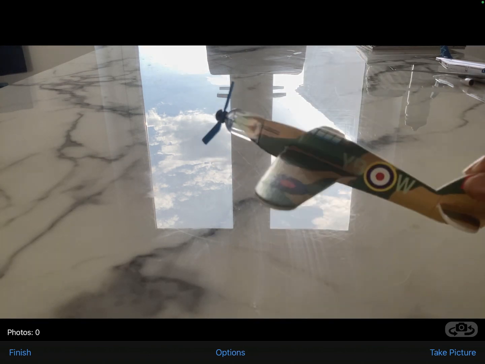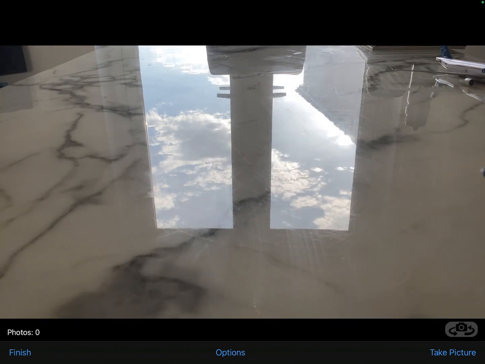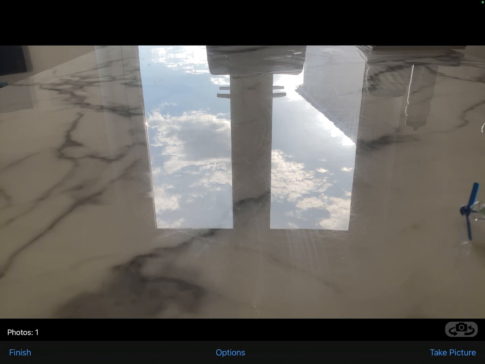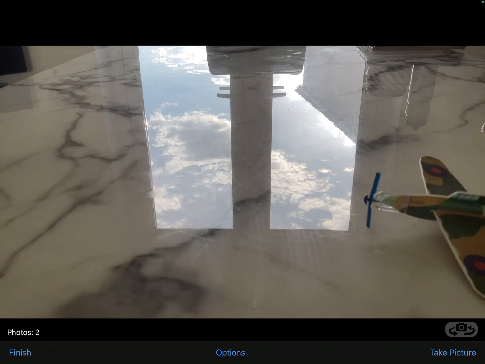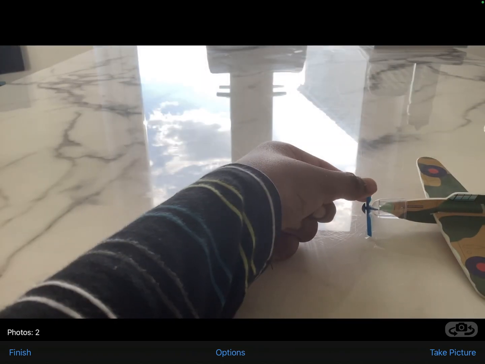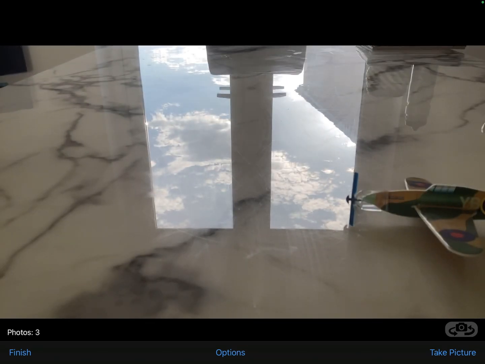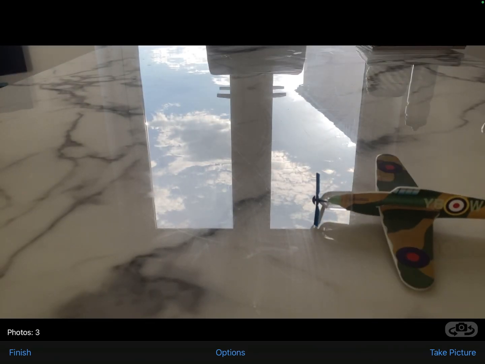I'm going to be animating this little tiny toy plane and making it move across this table. First I take a picture, then I move the plane a little, take another picture, move it a bit more, take another picture, and so on till it reaches the other end of the table.